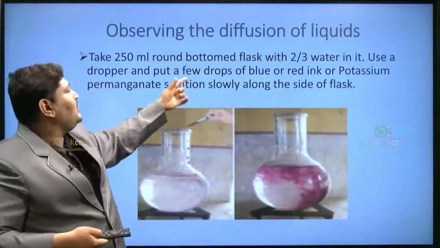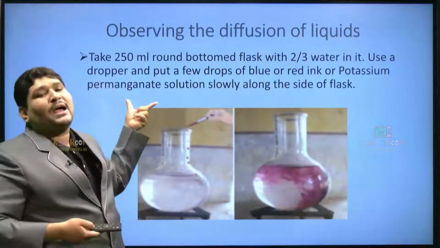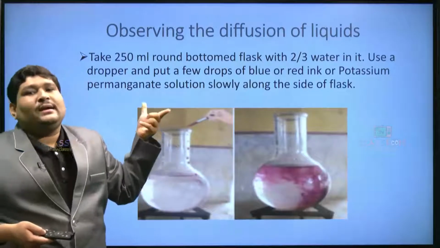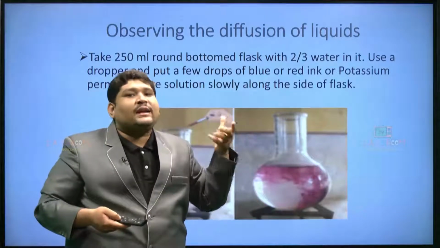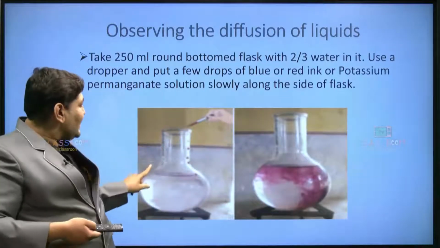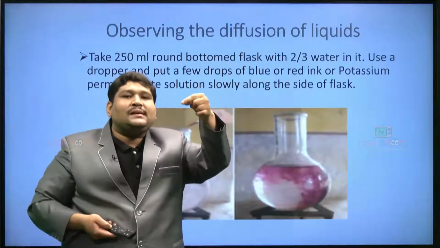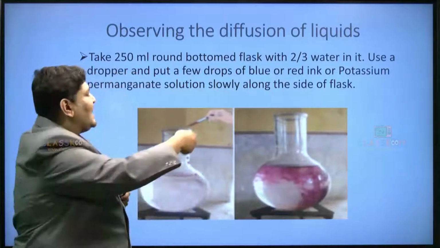Use a dropper and add a few drops of blue or red ink, or even potassium permanganate, KMnO4 solution, and add it along the sides of the container.